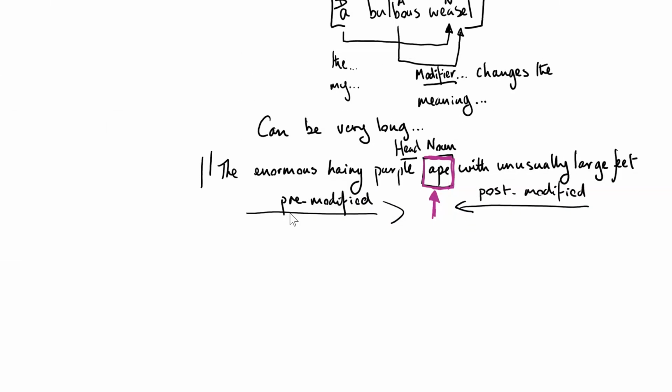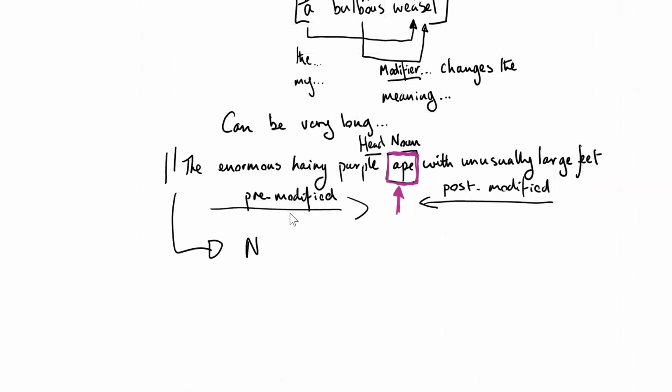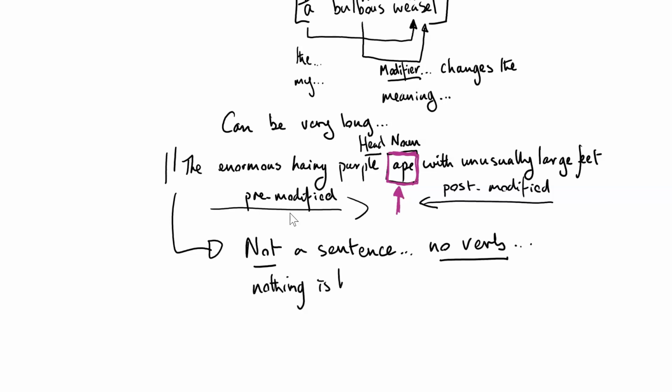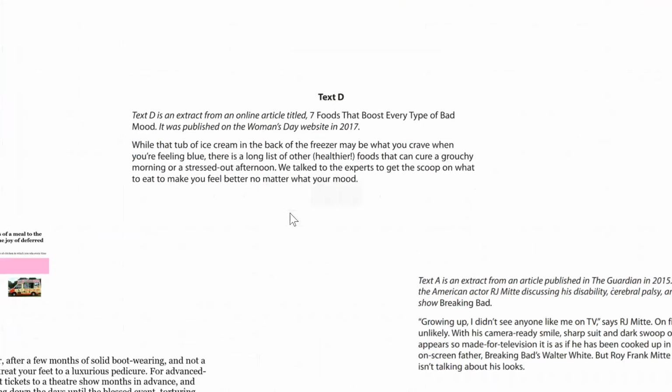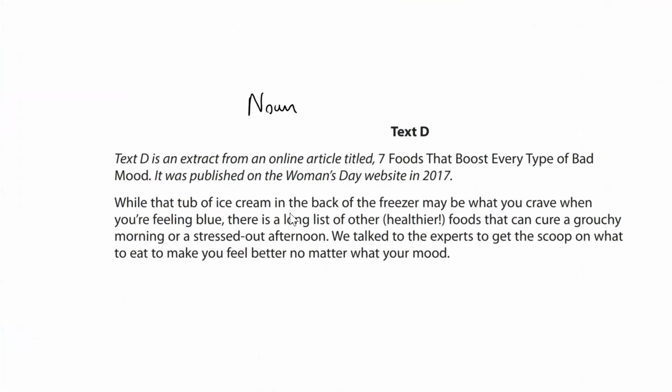So we have all this information about the ape. But, crucially, it is not a sentence. I know it looks like one, but it's not one. Why? Because it doesn't have a verb. If you haven't got a verb, you haven't got a sentence. Because nothing's happening, is it, yet, to this ape? And the ape isn't doing anything yet. It is just there, and we're waiting for that to happen. So that's a little bit about what noun phrases are.